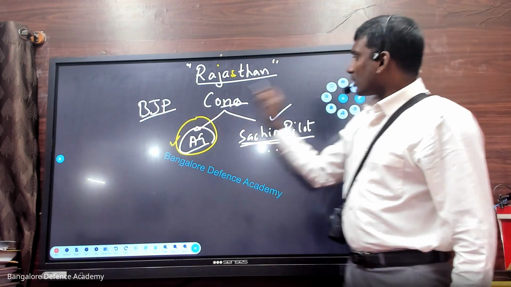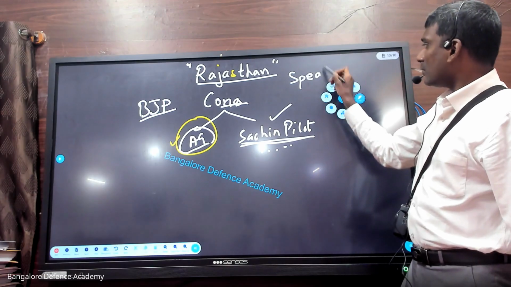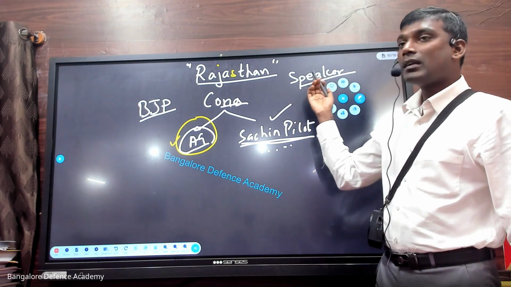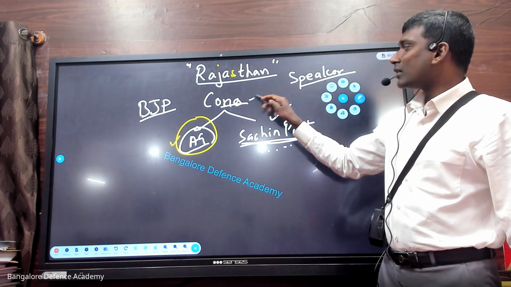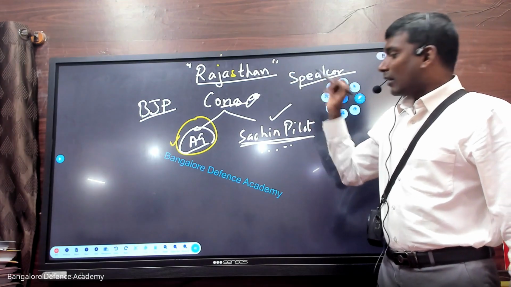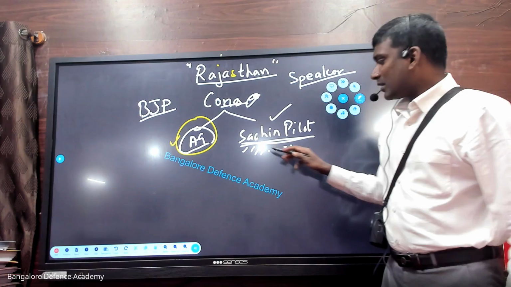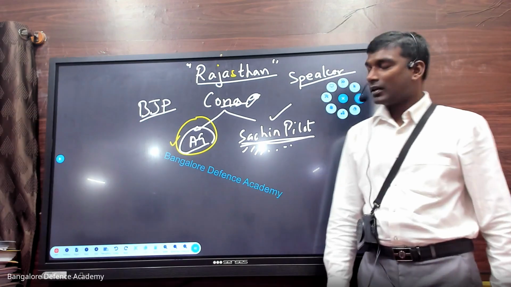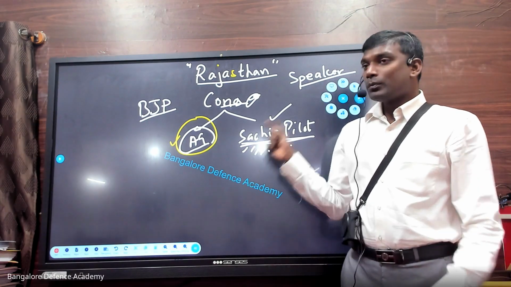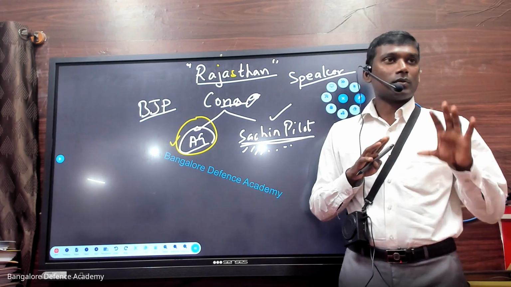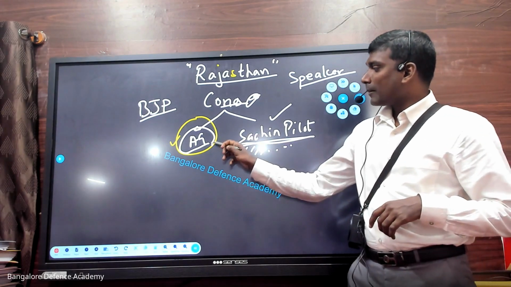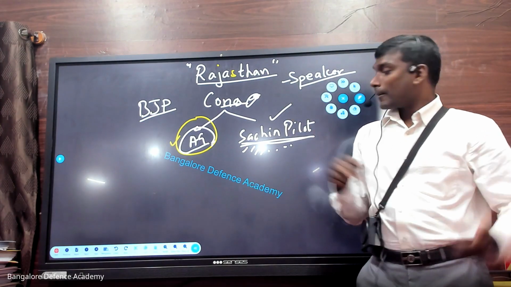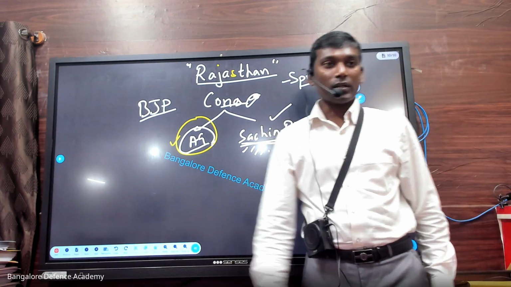So BJP, Congress, now Rajasthan will have a speaker, correct? Rajasthan will have a speaker. From which party? Congress party. Now what happened? Whenever Sachin Pilot was telling something which this guy, the senior leader, didn't like, he wanted to make him shut his mouth. What he did, making use of the speaker's power and showing anti-defection on him.